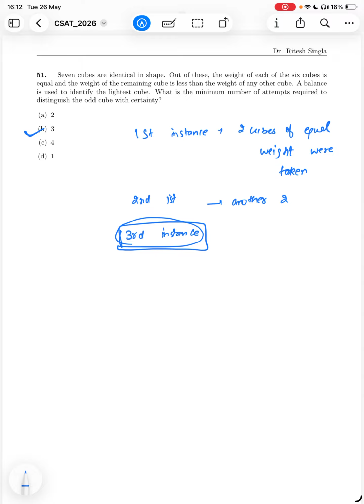So the answer is three, option B. So in three instances, you will be able to say which one is the lightest cube, and this is the minimum. You cannot really justify below that with certainty.